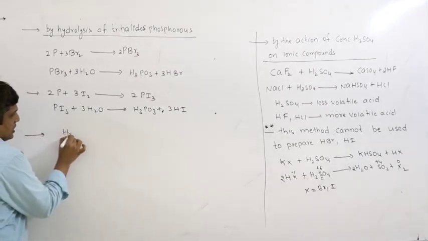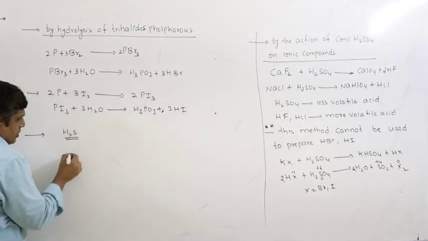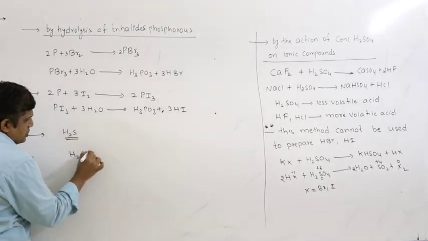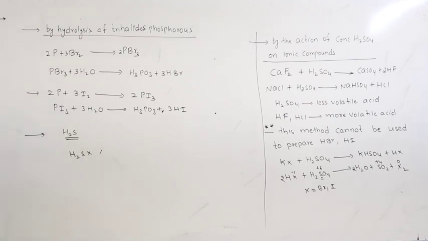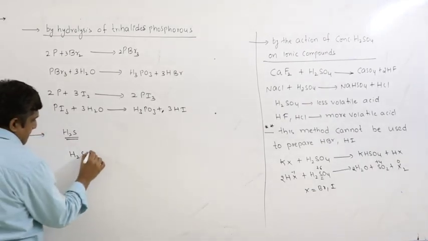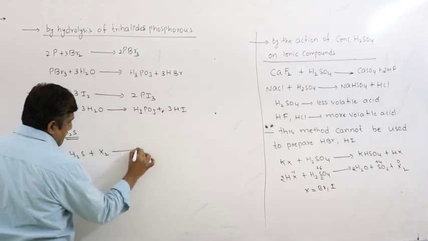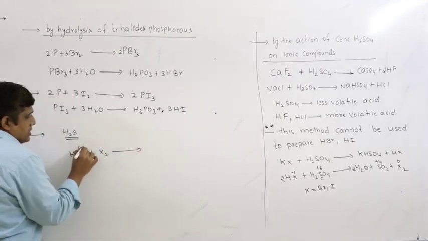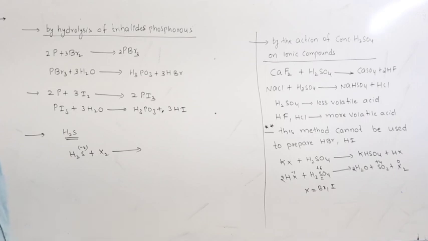So, the other method is by using H2S. H2S is a good reducing agent. So, let us see. When H2S gas is passed through halogen, sulfur is present in its lower oxidation state. Therefore, it itself will undergo oxidation and act as a reducing agent.